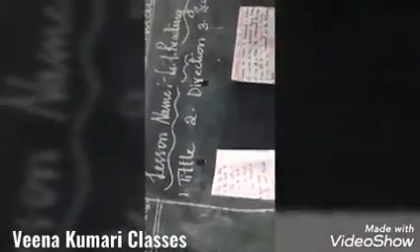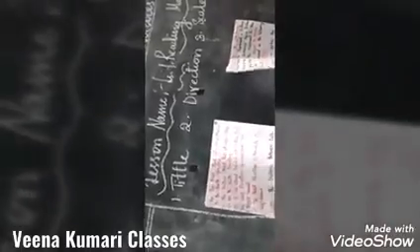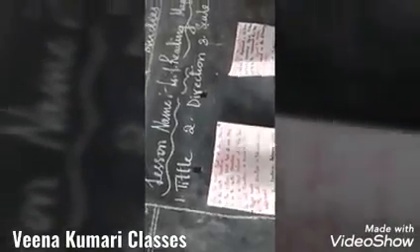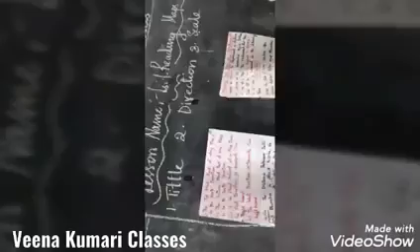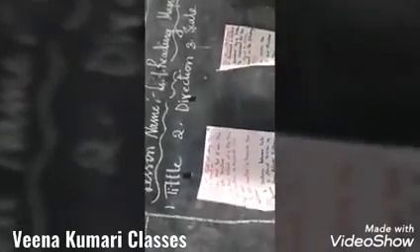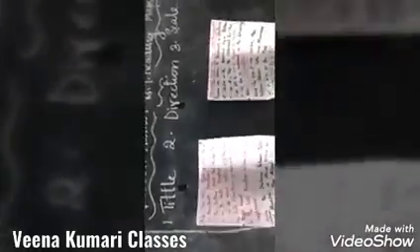First of all, let me recall yesterday's class, the main elements of the map. What are the main elements of the map? Title. What is the title? Do you remember? In yesterday's class I explained that the title of the map is, for example, political map, physical map, road maps, rivers. That we call the title of the map.